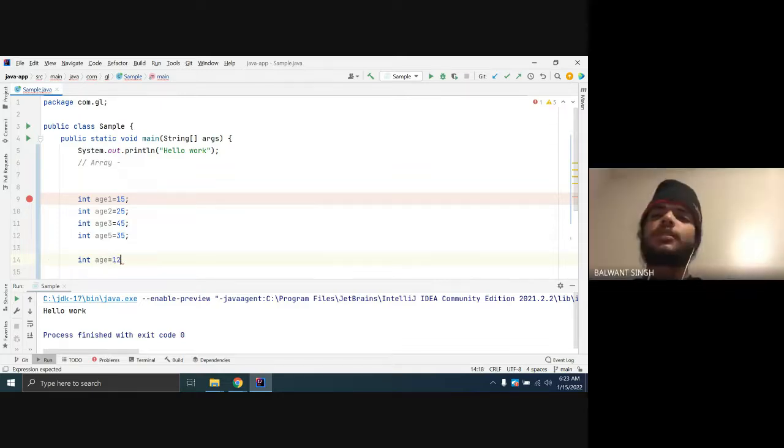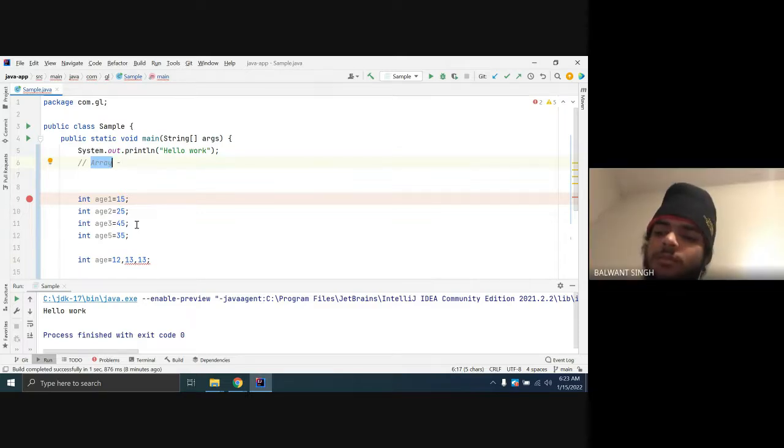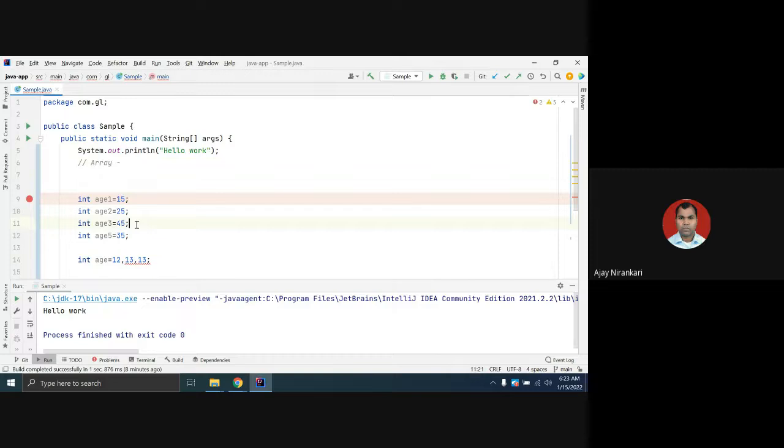You cannot type it like this with a plain variable. The compiler doesn't allow it because the definition of a variable is to store only one value, so you cannot store multiple values. This requirement is fulfilled by an array, which offers a facility to store more than 1, 2, 3, 4 values, whatever you want.